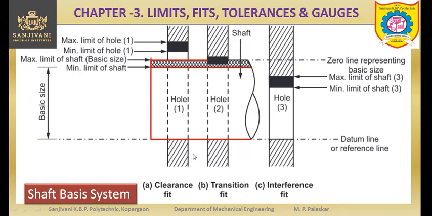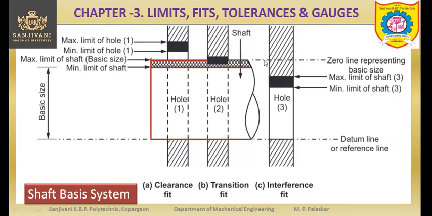This is the graphical representation of the shaft basis system. So here the shaft is shown in the red color and we have 3 different holes shown just for comparison. So the shaft size is constant. This is the shaft, that size is constant. So the upper deviation of the shaft is equal to the basic size.